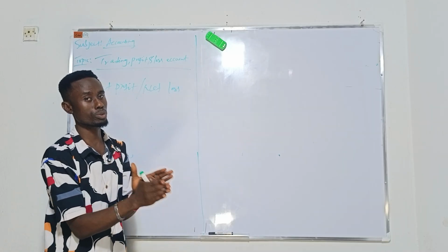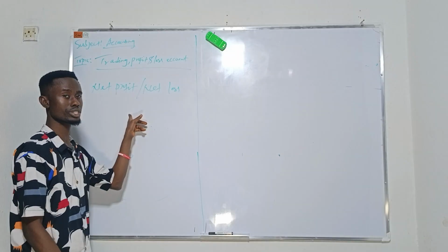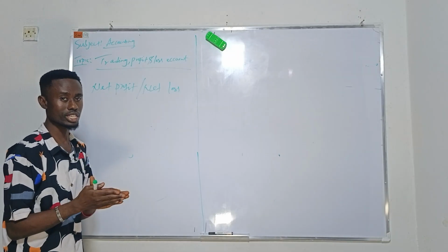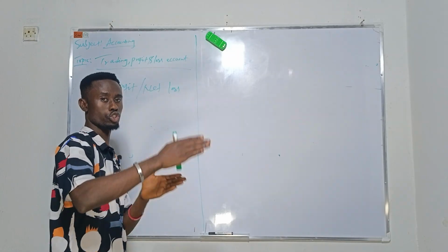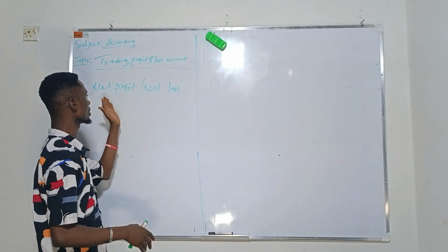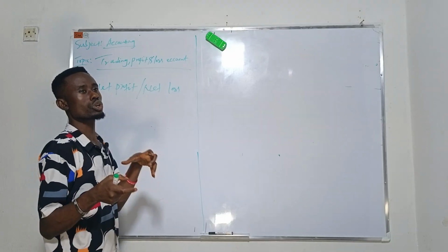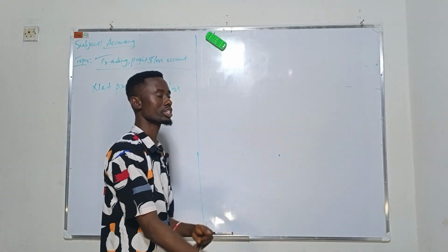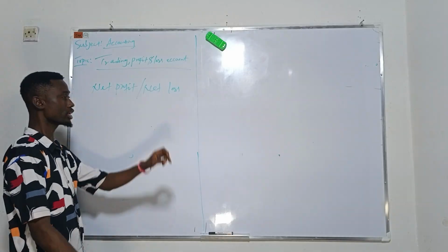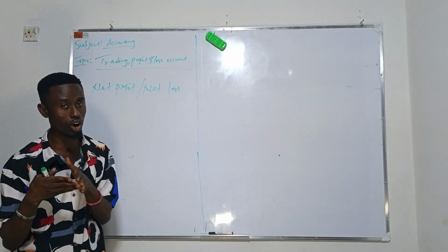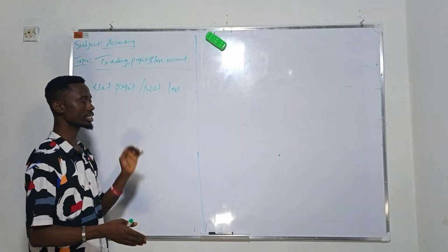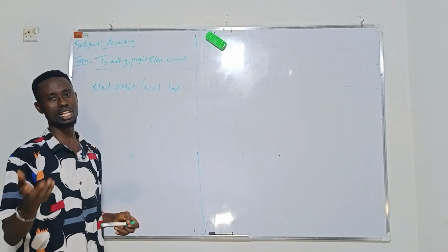Total expenses subtracted from your gross profit is called net profit. Then net loss simply means when the total expenses exceed your gross profit, then it's called net loss.